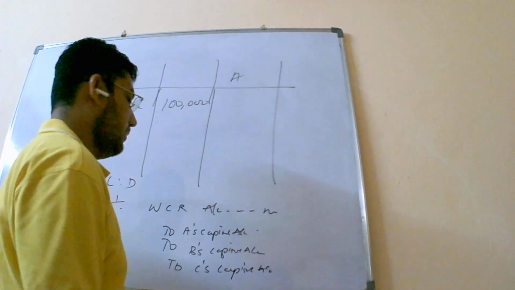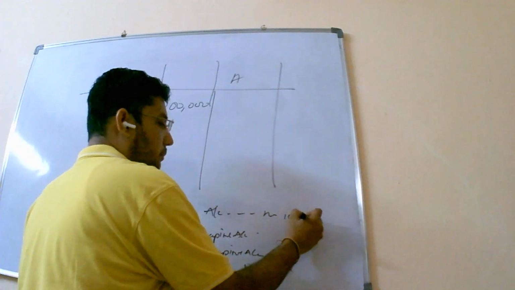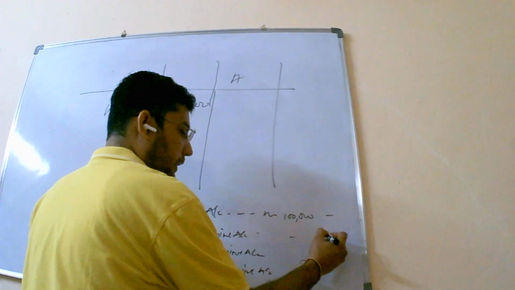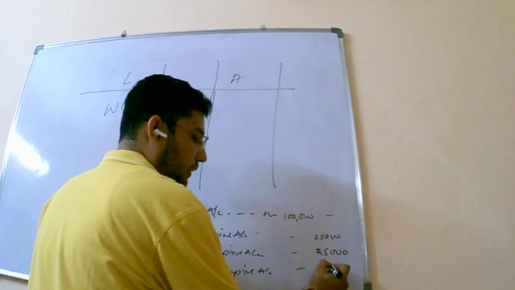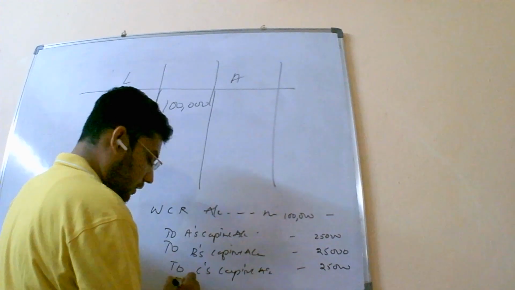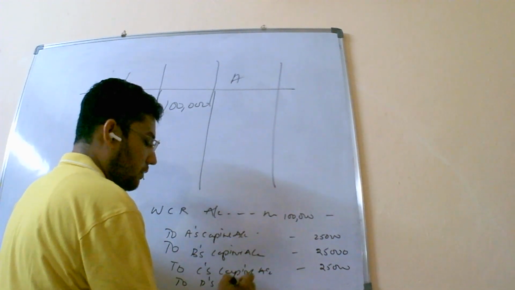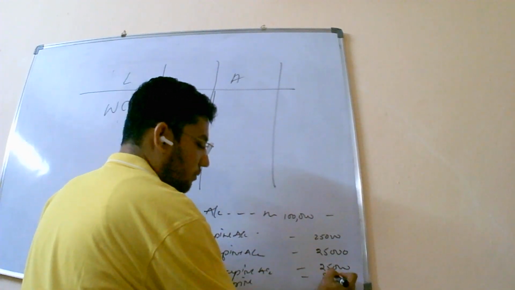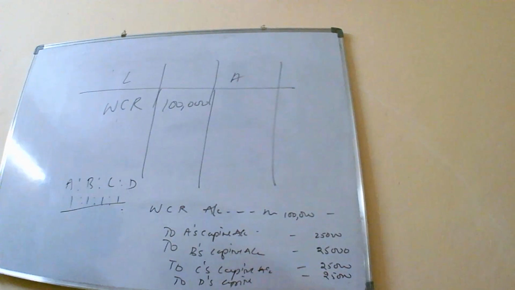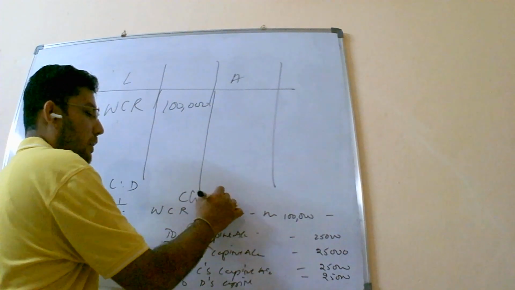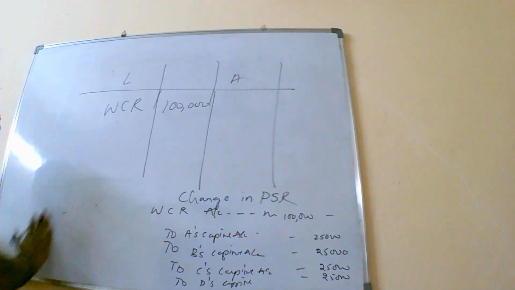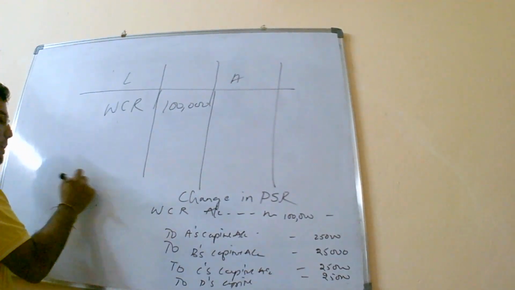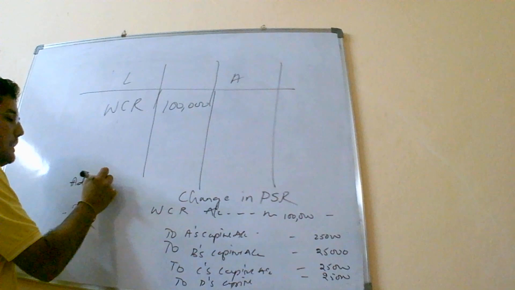That is nothing but we are talking about 1 lakh on WCR, and second is 25,000 and 25,000 for B's capital account. 25,000. Now, if the same situation occurs, this is for change in PSR of partners. If the same thing occurs in case of admission, let us say only 2 partners are there